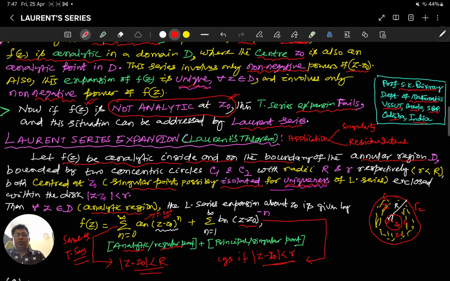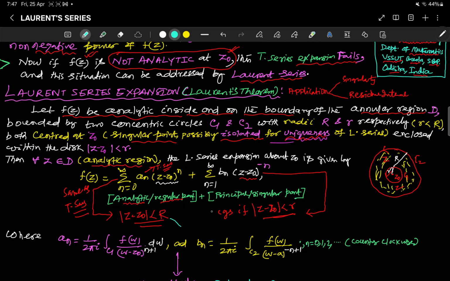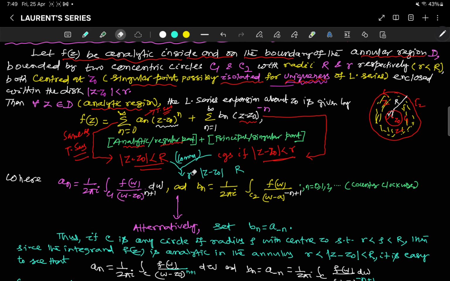So the common region of convergence is nothing but this annulus. That means modulus of z minus z0 is beyond this small r and below your capital R. We may avoid the boundary, so we write strictly less than, because R may sometimes be infinity.